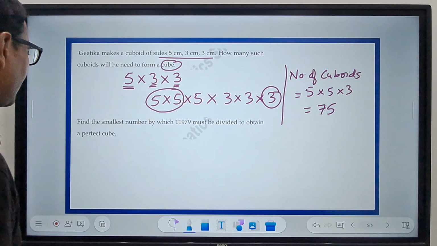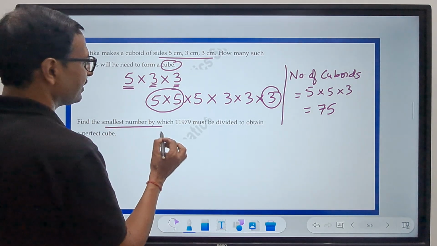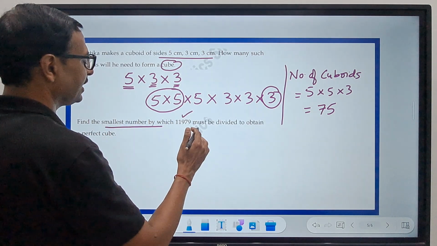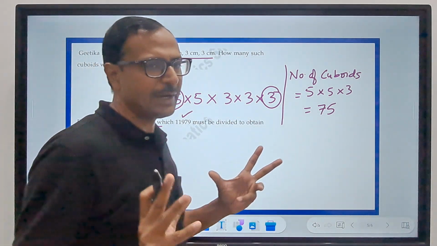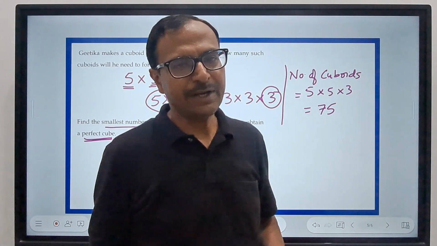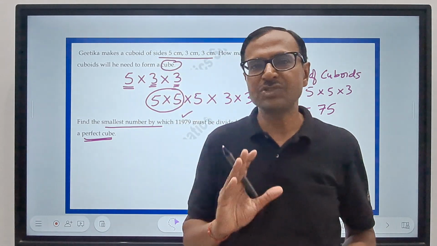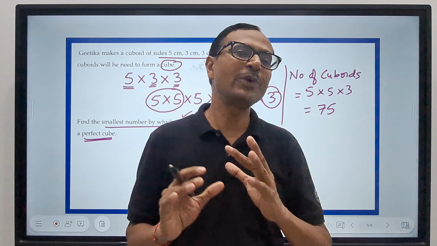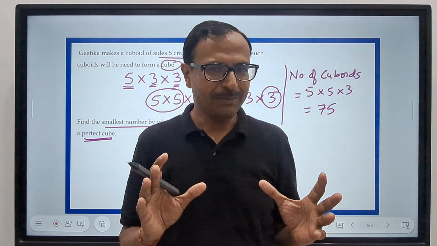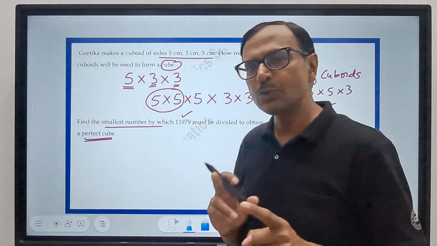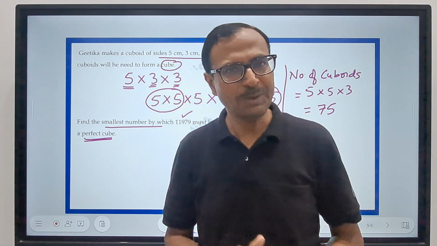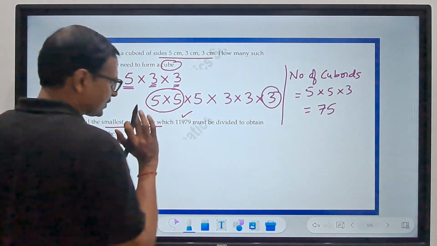Let's see this one. Find the smallest number by which 11979 must be divided to obtain a perfect cube. See, whenever you get such a question, where you have to find a number by which you have to multiply a given number or to divide a given number, to make it a perfect cube, always make prime factors and use the concept of triples. Okay, so I'll try to make factors first.